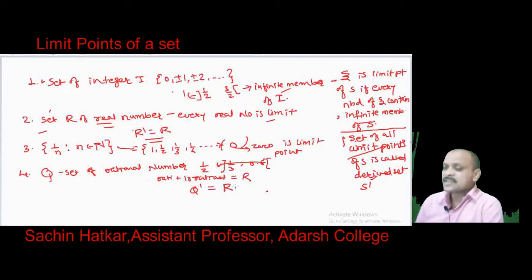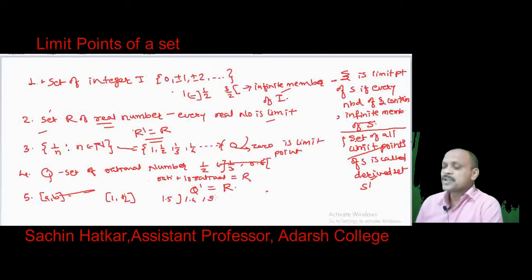Again, if we consider the closed interval a comma b, then every member of this closed interval is a limit point. For a particular example, suppose my set is the closed interval 1 comma 2, and if we choose 1.5, then there is an open interval, say 1.4 to 1.6, or 1.3 to 1.7, whatever, maybe 1.51 also, suppose.